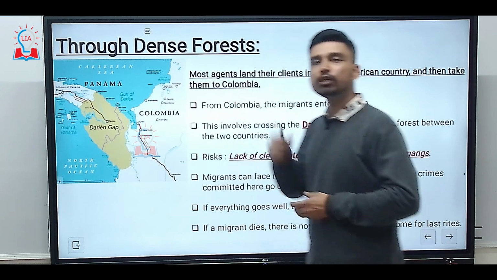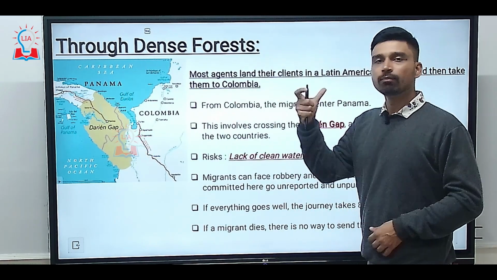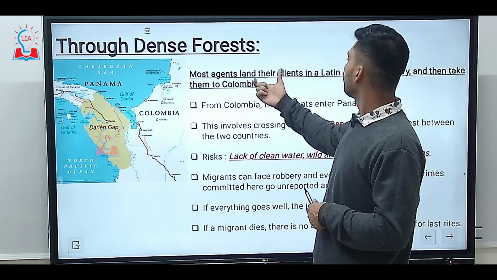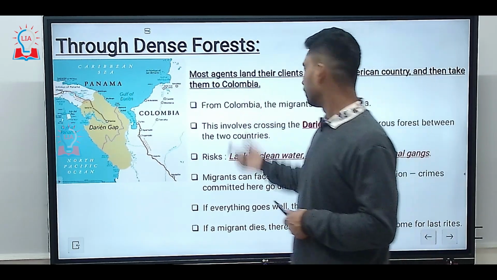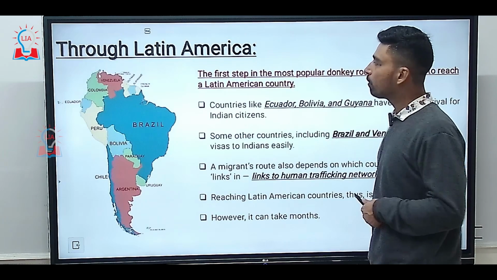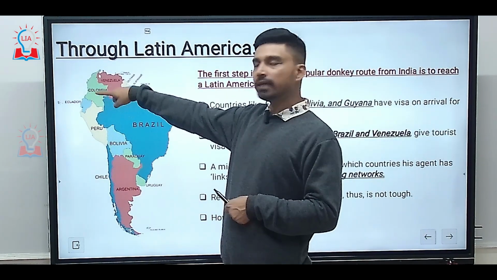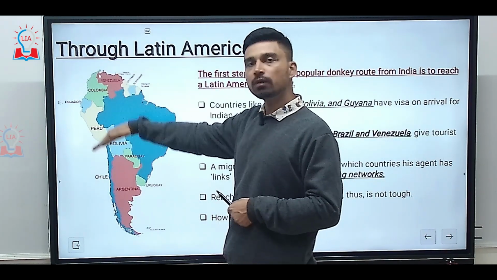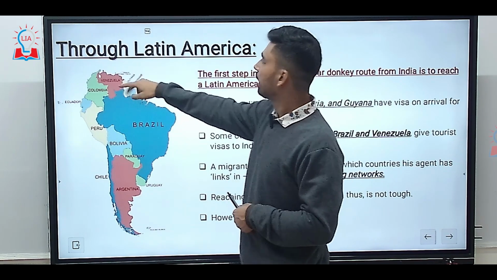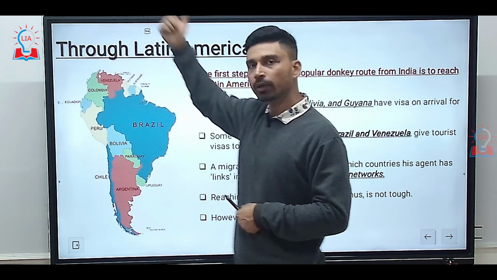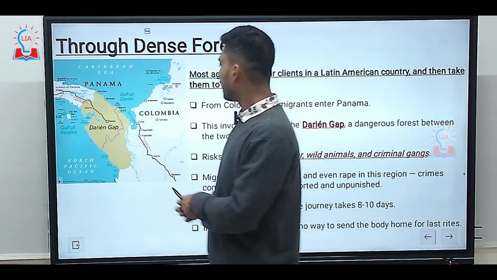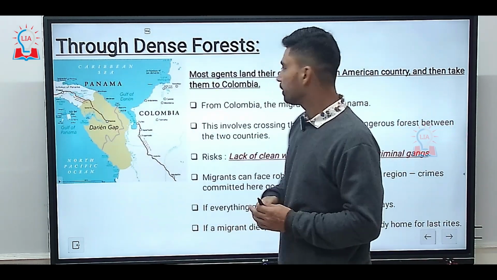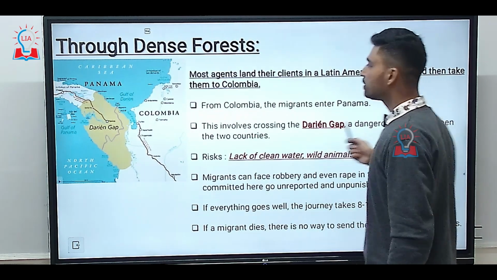Now, once they reach any of the Latin American countries, the most common route taken is that once their clients land in a Latin American country, they are taken to Colombia. If you look at the map of South America, you can see Colombia is situated in the northernmost region of South America, and then from there Central America, and then you can cross to Mexico and further to the United States of America.